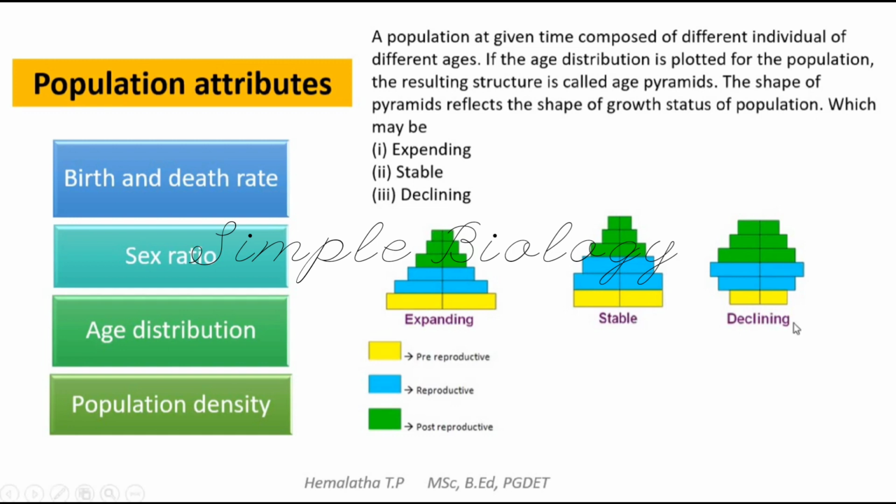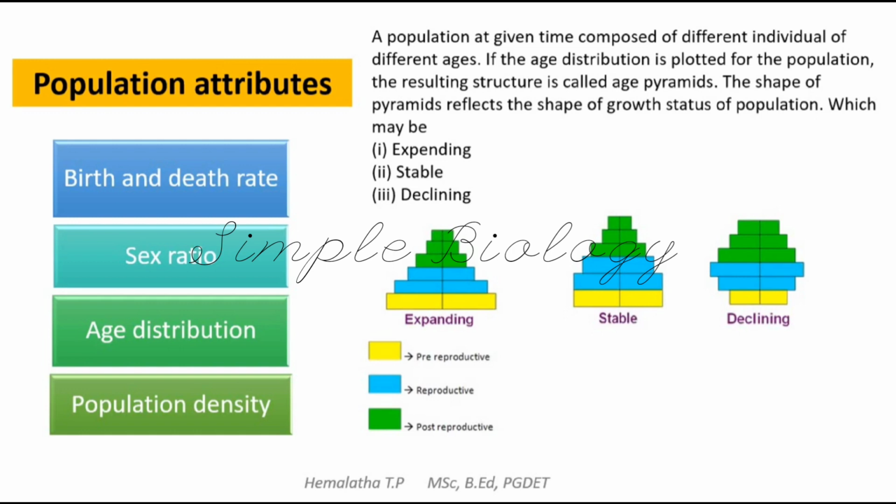Coming to the next one, in this example we can see the younger ones are fewer compared to the reproductive stage individuals, and the old age individuals are almost equal to the reproductive individuals. When it is in such a condition, we can say that the population is decreasing because the number of younger ones is small. So the population is declining.